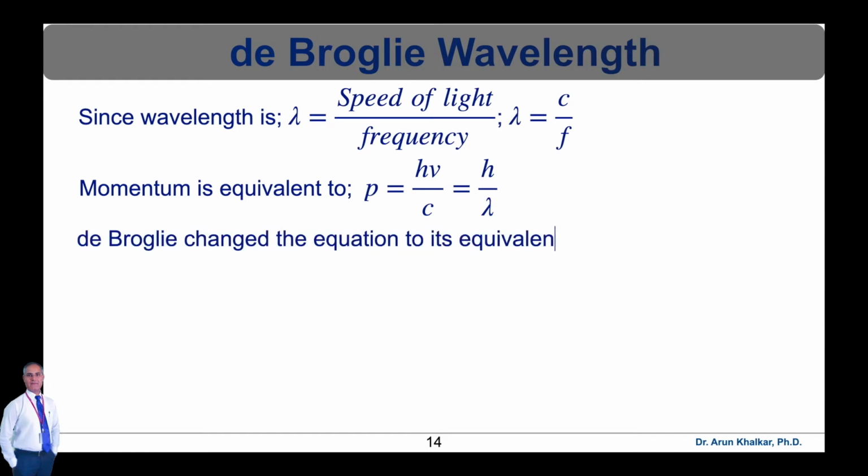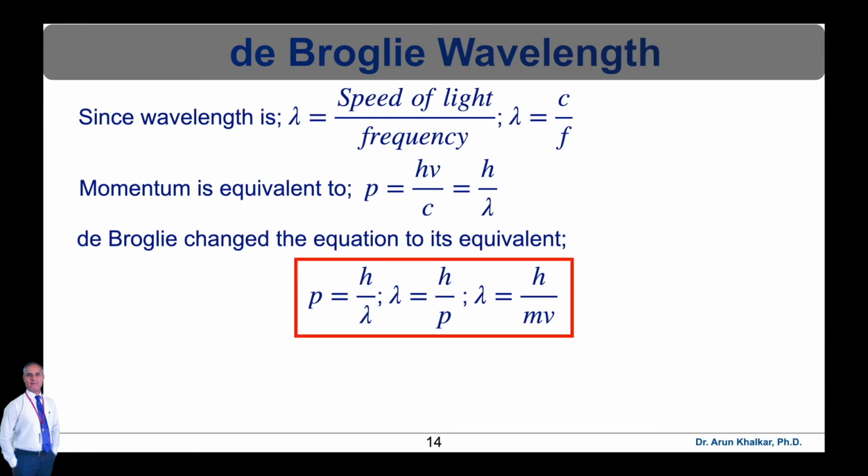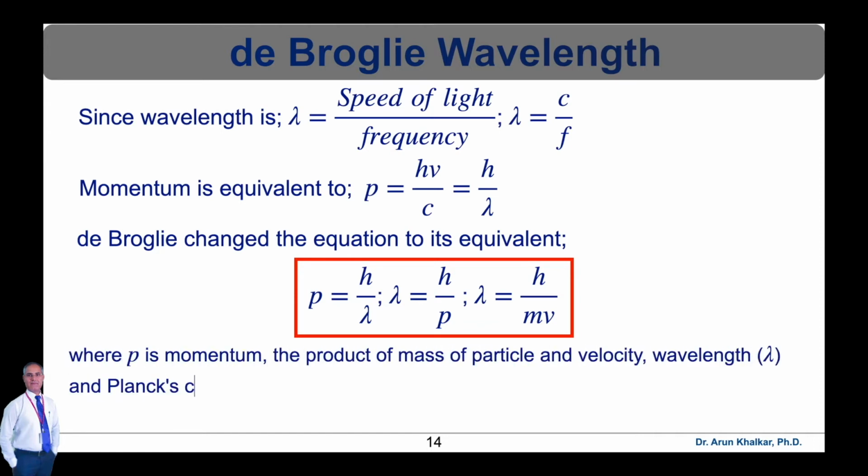In order for this equation to apply to a material particle, that is an electron, de Broglie changed the equation to its equivalent. So p is equal to h upon lambda changed to lambda is equal to h upon p, where p is the momentum. Momentum is nothing but the mass into velocity. So lambda is equal to h upon mv, where p is the product of the mass of the particle and the velocity.